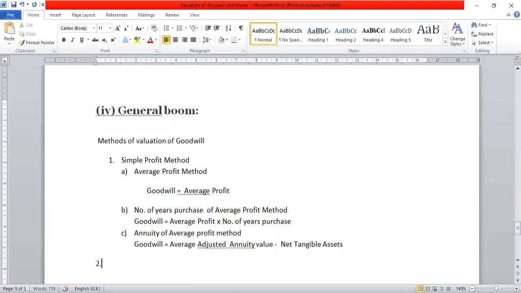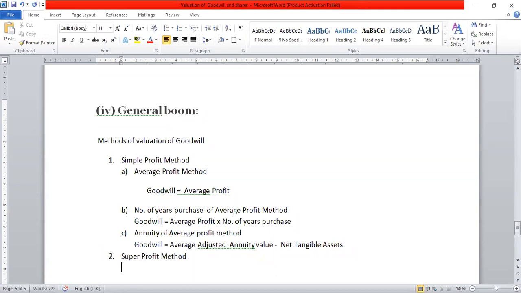Now let us start with the second method, known as the super profit method.